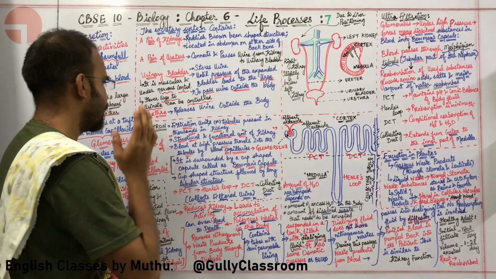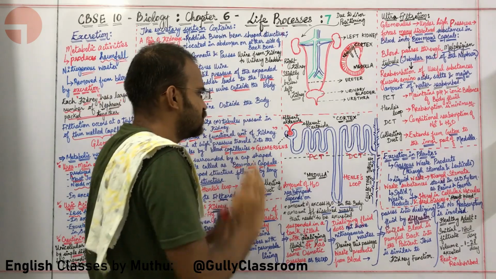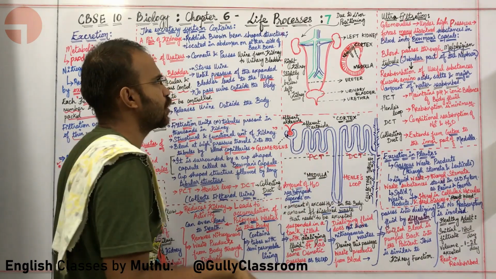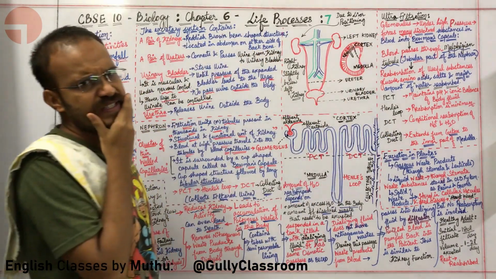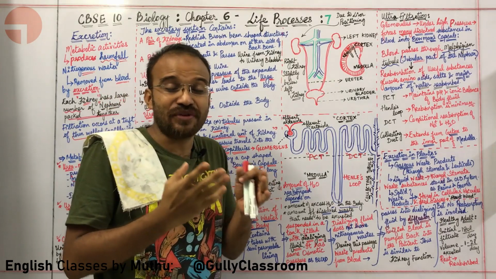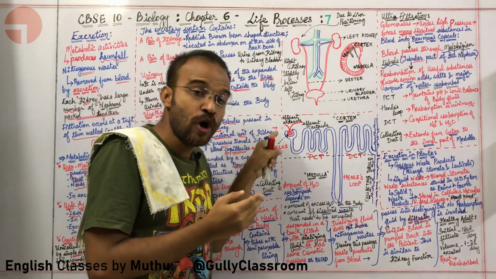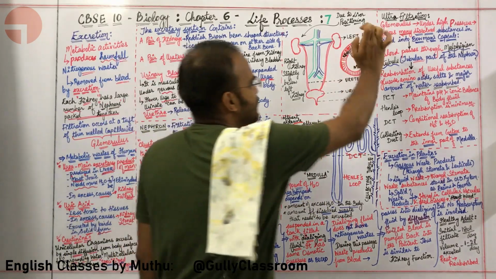Okay, sir. Now I am comfortable with the overall functioning. Give me more specifics about the functioning of the nephron. Absolutely, Tanga. Let us look at ultrafiltration. Sir, what is ultrafiltration? The creation of the initial filtrate that happens in the glomerulus, which is present in the Bowman's capsule, is called ultrafiltration.